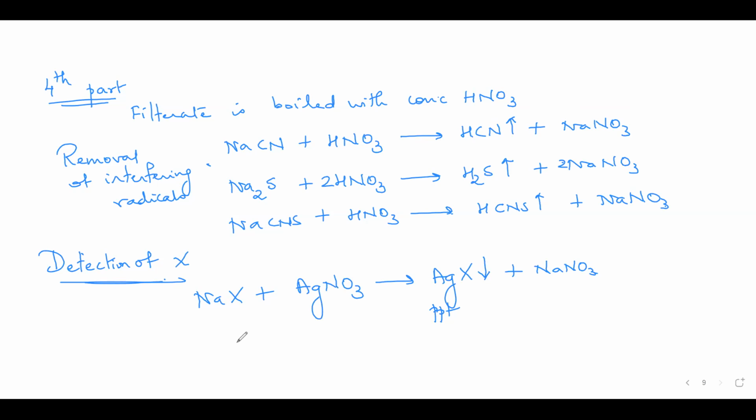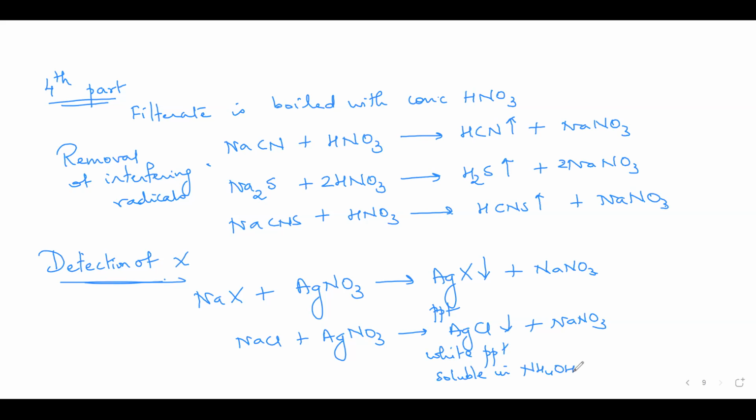If the halogen is chloride ion, you'll get a silver chloride precipitate, which is what color? White. Yes, you get a white precipitate, which is soluble in NH4OH. What if bromide ion is there? Ma'am, I guess yellow color. Pale yellow comes, which is partially soluble in... I'll make you write that. First, just complete this. Yes, ma'am.